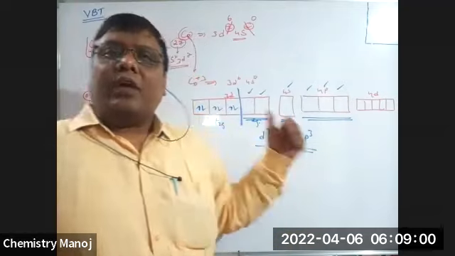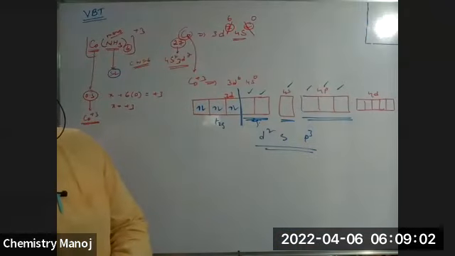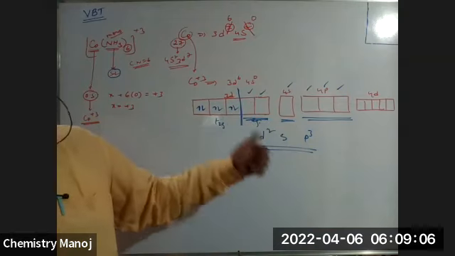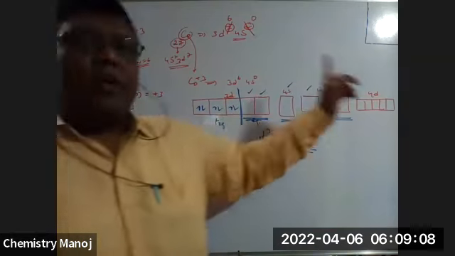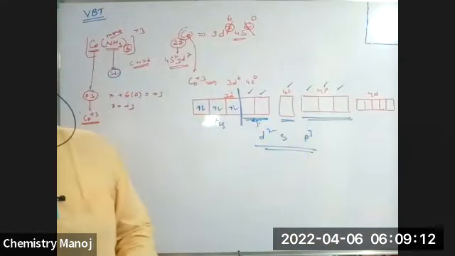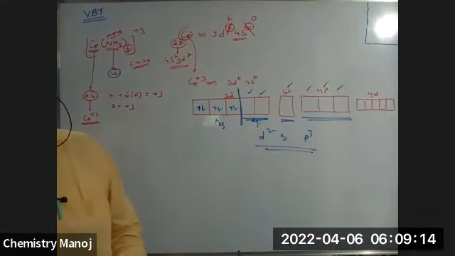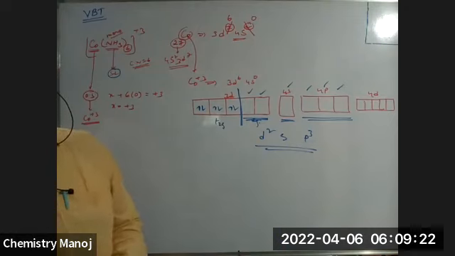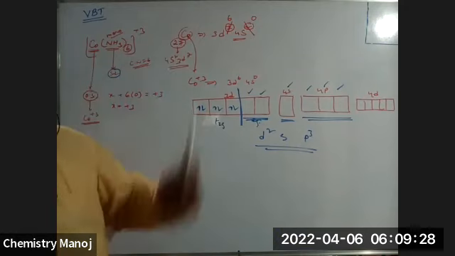Now, is it an inner orbital complex or an outer orbital complex? If 3d orbitals are used for hybridization, that is an inner orbital complex. If 4d orbitals are used, that is an outer orbital complex. Now the given example is an inner orbital complex. Now what type of hybridization is this? It is d2sp3 only. Whether sp3d2 or d2sp3, that should be the octahedral case. Now this complex is octahedral.